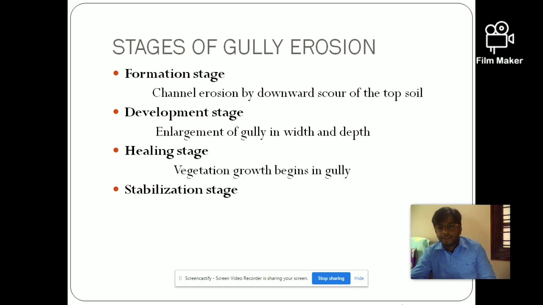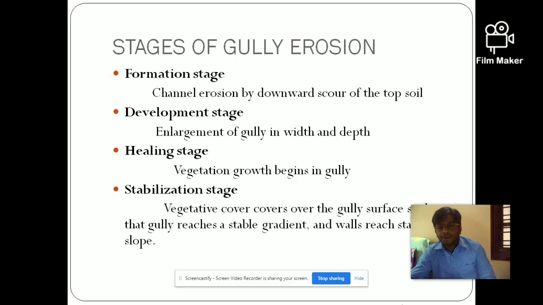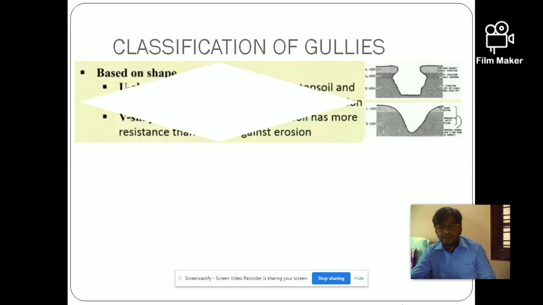Then after that, vegetation starts growing on these channels and the head cuts. After a certain time, this vegetative cover completely covers the gully channels as well as the depth and the length of the gully. That is called the stabilization stage.